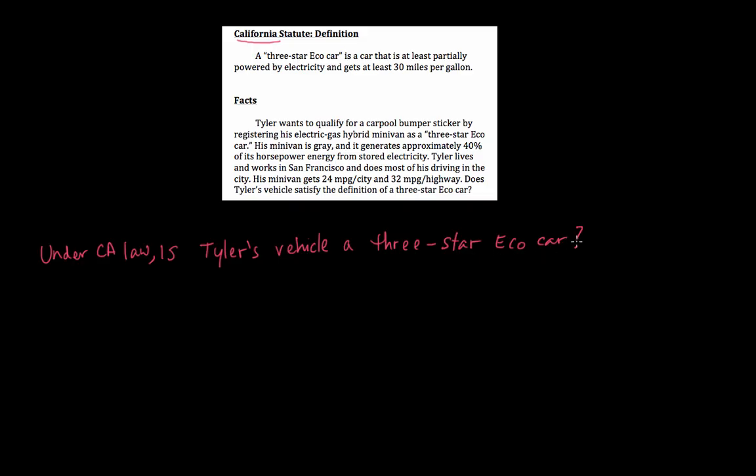Well, that's better. This lets the reader know we're talking specifically about California's definition of a 3-star eco car, which may be different from Florida's definition or New York's definition. But we still don't know yet which facts are relevant to the question, right? For example, does it matter that his vehicle is a minivan and not, say, a sedan? Or how about the fact that his minivan is gray? Does that matter? We don't know which facts actually matter to the outcome until we do the analysis. So let's leave the facts out for now, and we'll go to the analysis, the application first.